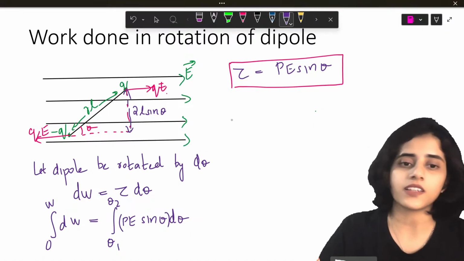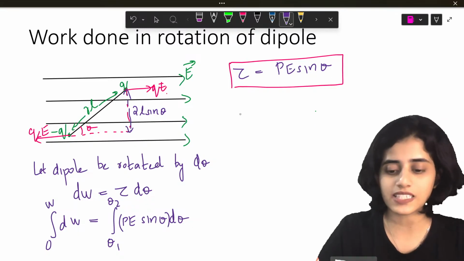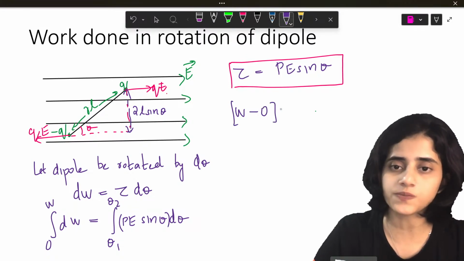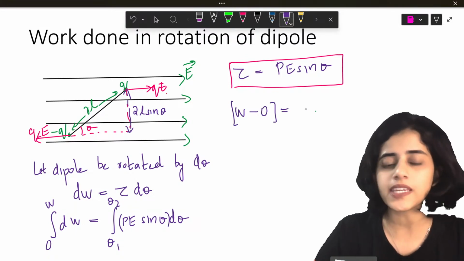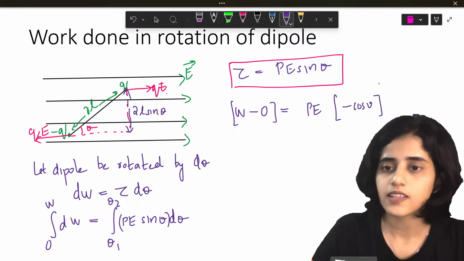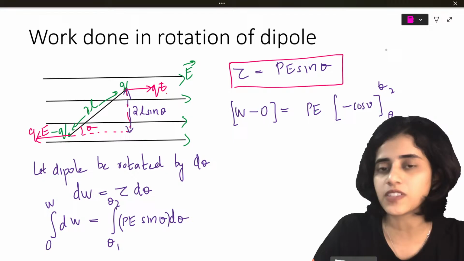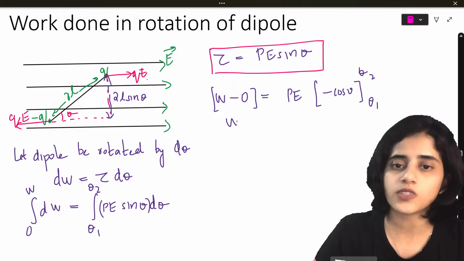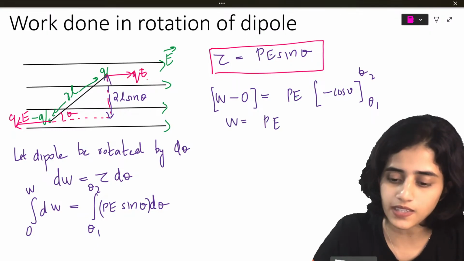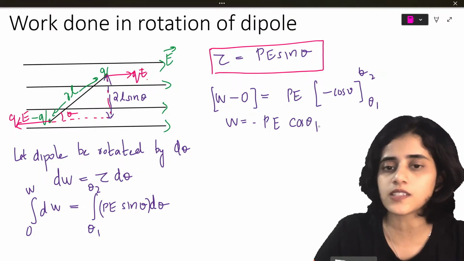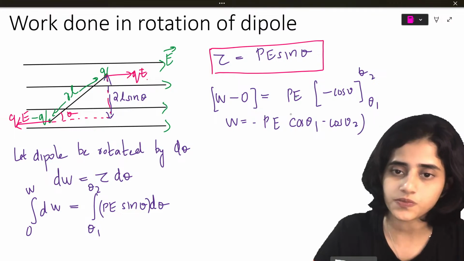Now let's do the integration. So integral of dW is W. And when I apply the limits, what will it become? W minus 0 will be equal to PE, which is a constant, so I take PE outside. Integral of sine theta is minus cos theta, theta 2 to theta 1. Now those of you who have doubts in integration, you can watch part 1 where I have explained the integration part. So W will be equal to PE. I put the negative sign outside. So this becomes cos theta 1 minus cos theta 2.